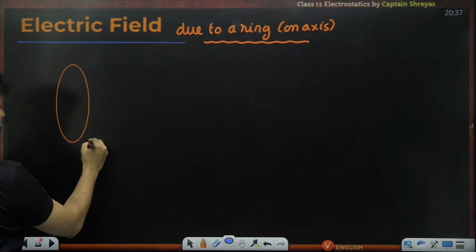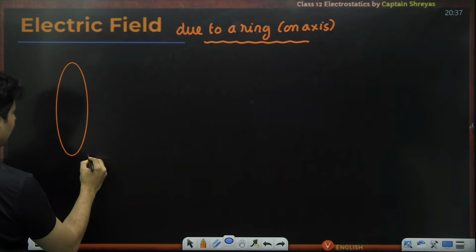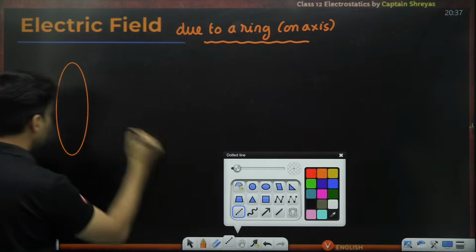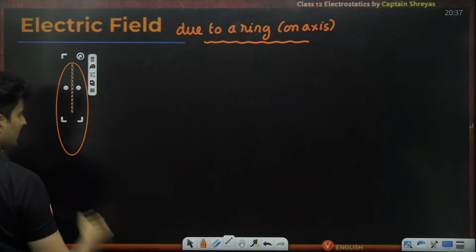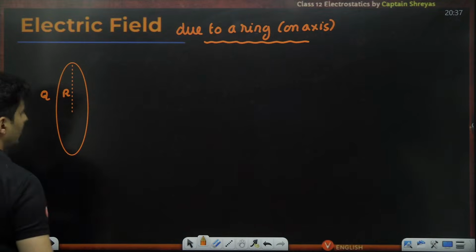You have a ring like this. It has its own radius. There is a charge q on the ring.